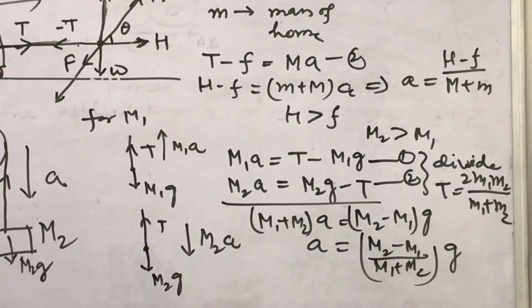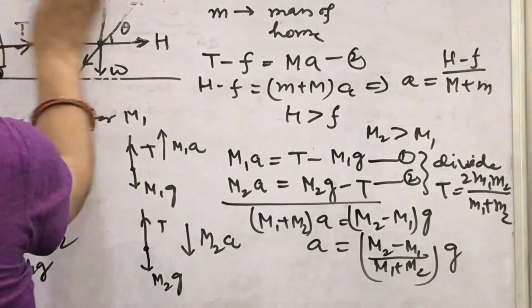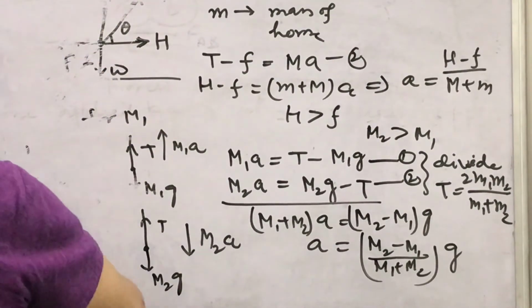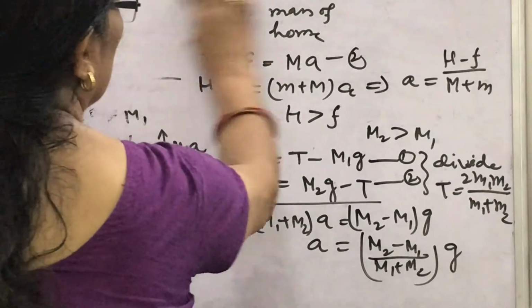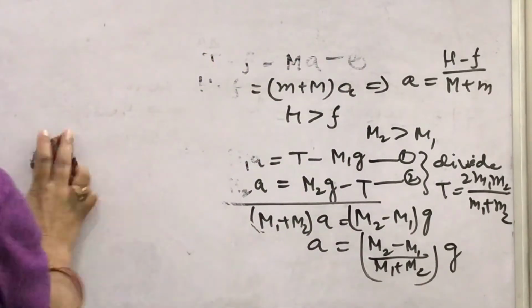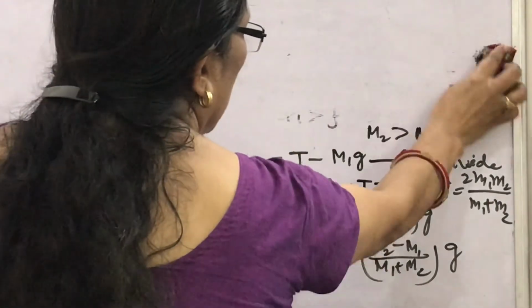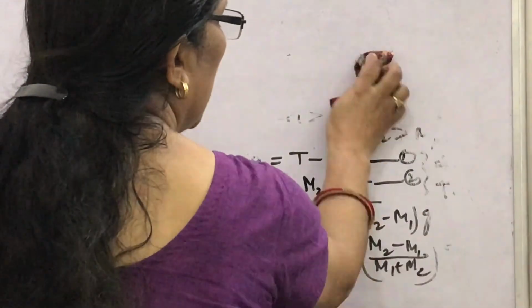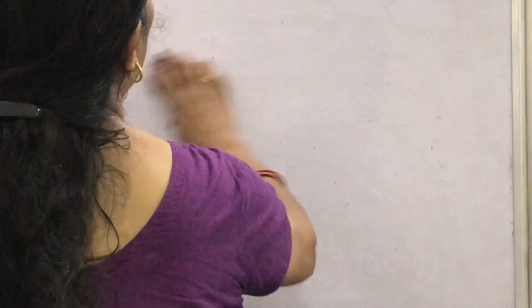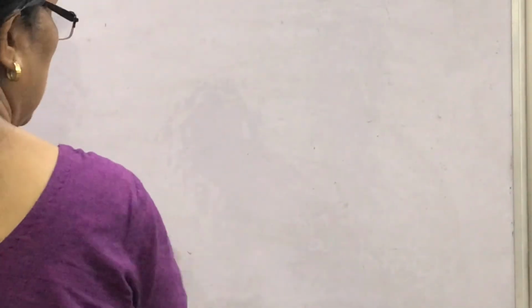Now if someone is standing on a weighing machine in a lift, what happens? Do you know what is measured by a weighing machine? Suppose you are standing on the weighing machine, then your weight mg acts vertically downward.